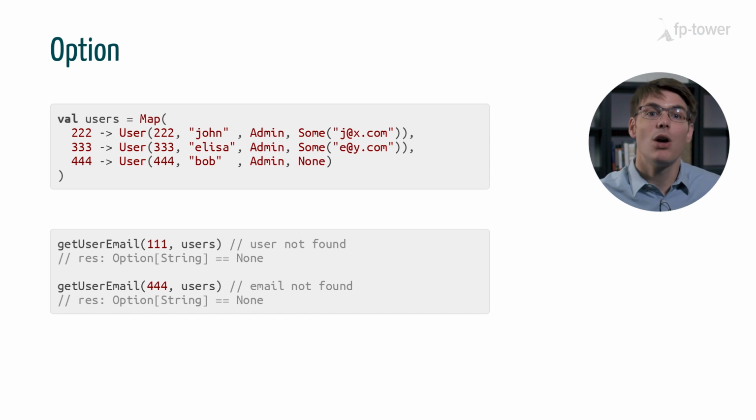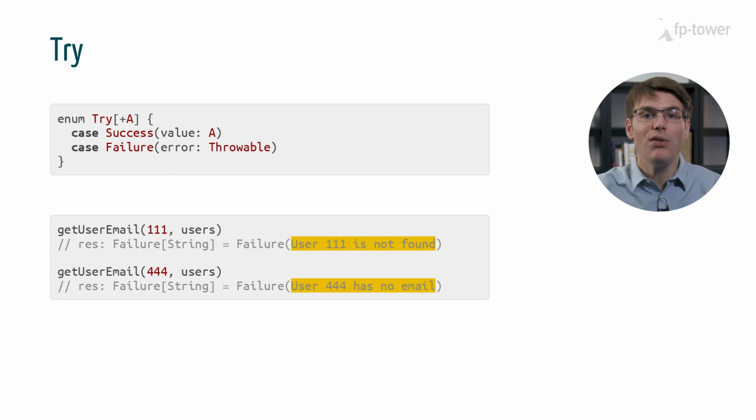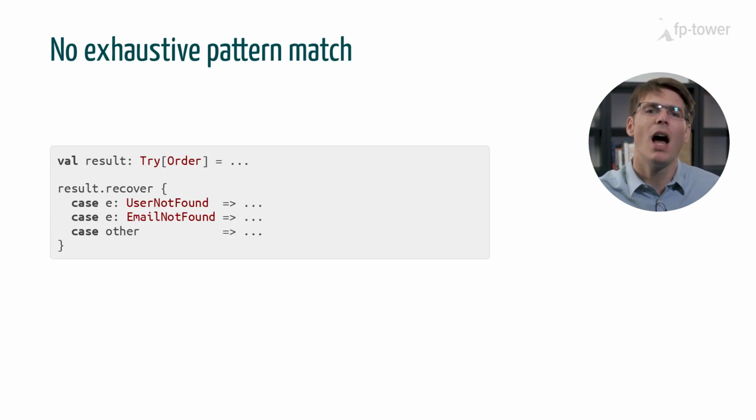If that's the case, we need something more detailed, such as try. Try is like option, except that we describe the error with a throwable, which means that we can produce different error messages depending on the situation. However, we cannot pattern match exhaustively on throwable because it is an open trait. This means that we can't reliably distinguish between all error scenarios.